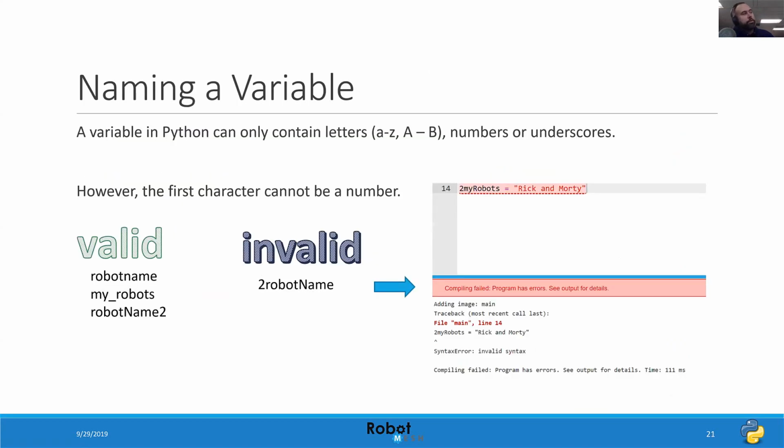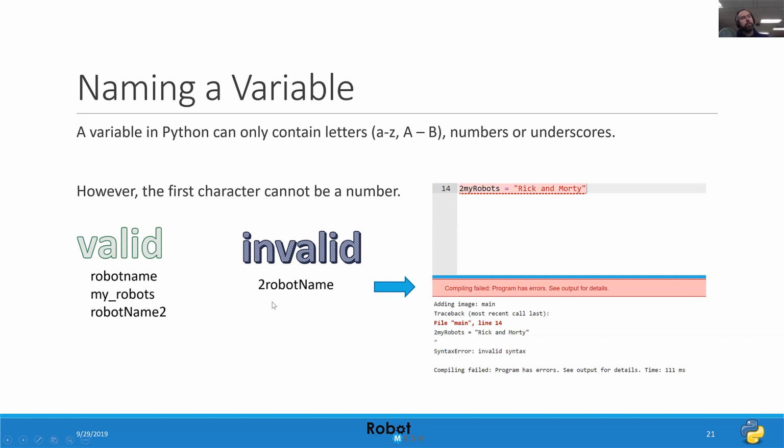When naming variables in Python, there are a couple of rules to use. Variables in Python always start with a character, such as a letter. So basically, you can have lowercase a to z, uppercase A to Z, and you can also use numbers and underscores in your variable name, but you can never use a number at the beginning of a variable. So here on the left, we have a collection of valid variable names, such as my_robot_name, my_robots, robot_name with a capital N and a number 2.